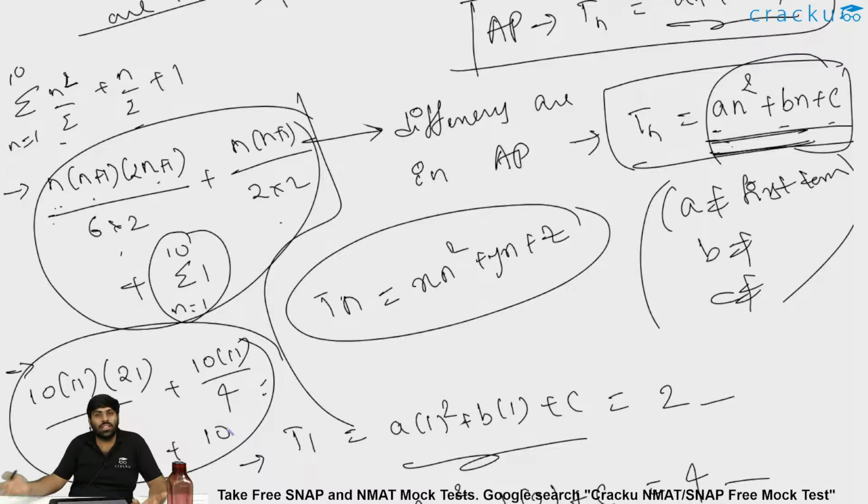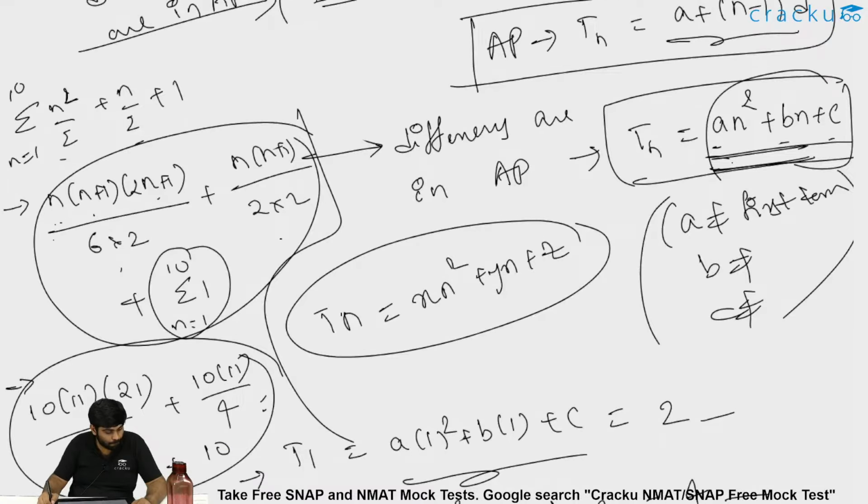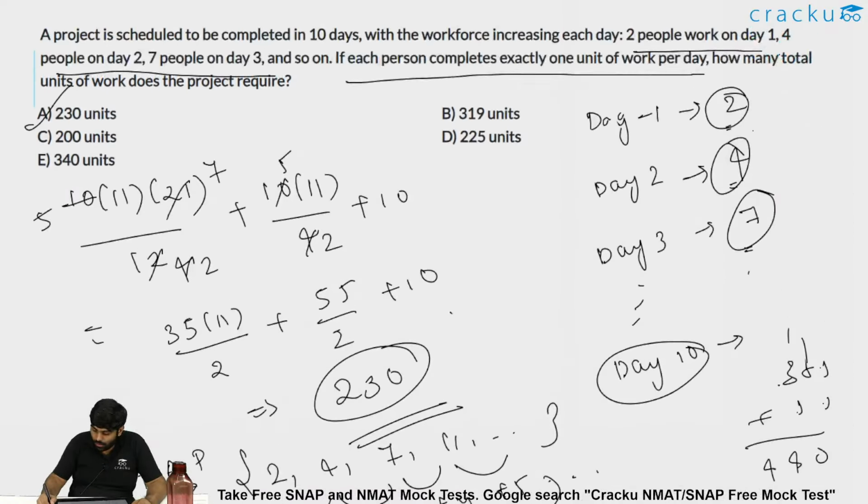So if the larger summation is asked, you can't do it manually. That is what I infer. Is it clear, guys? Is it clear? So let me move forward.